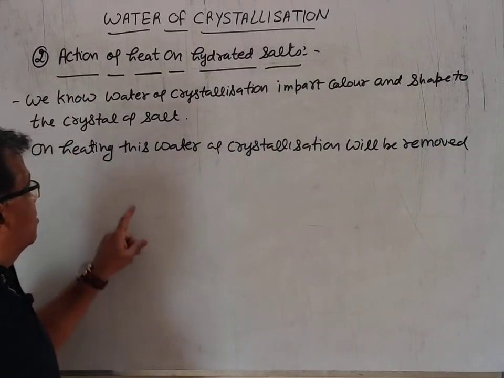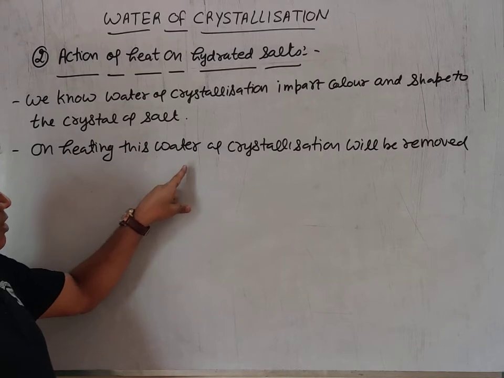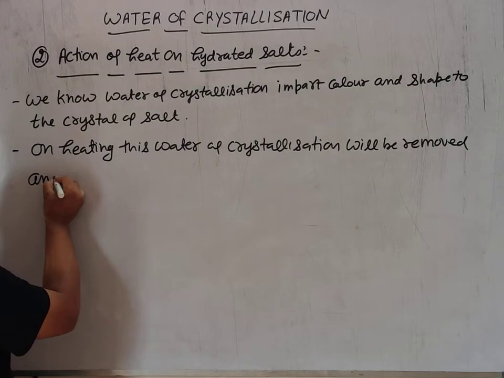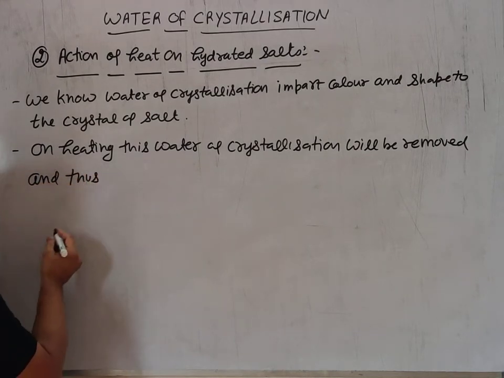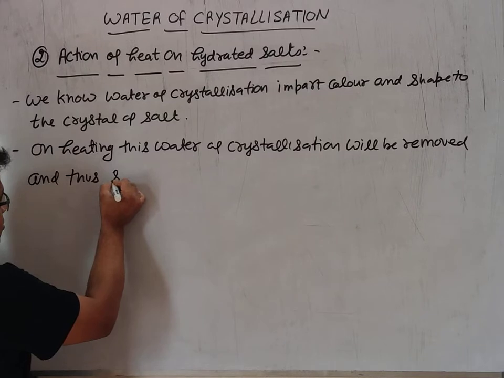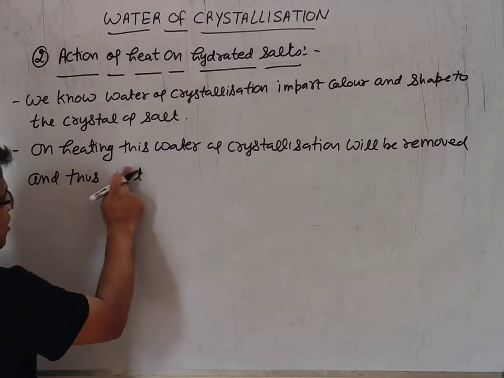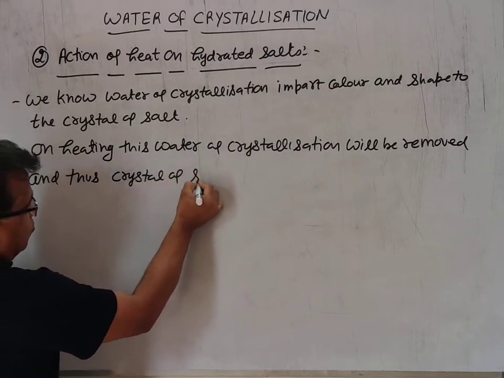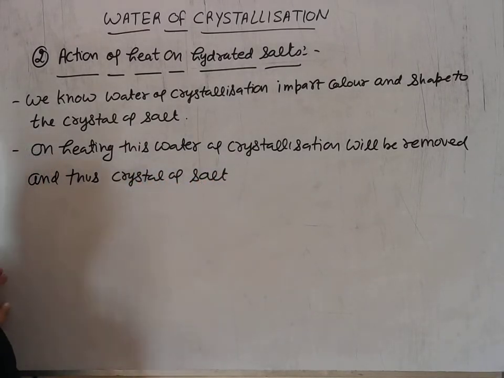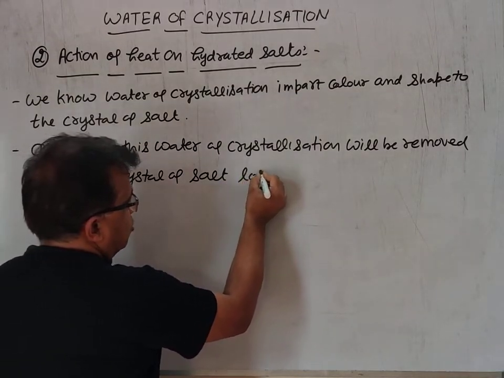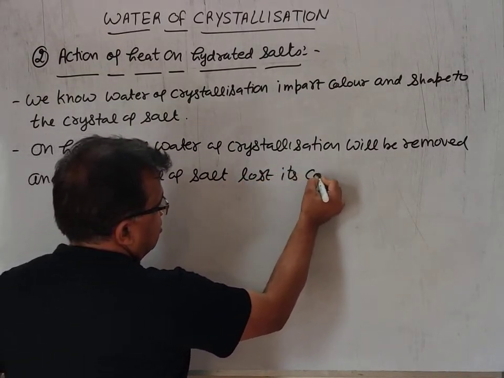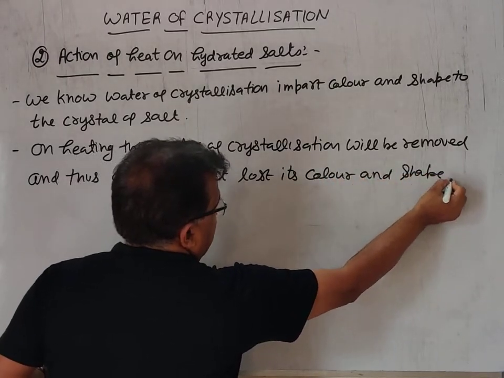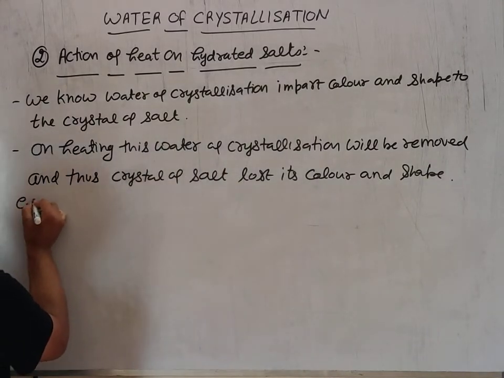When we heat, water of crystallization will be removed, and thus the salt or crystal of salt loses its color and shape.